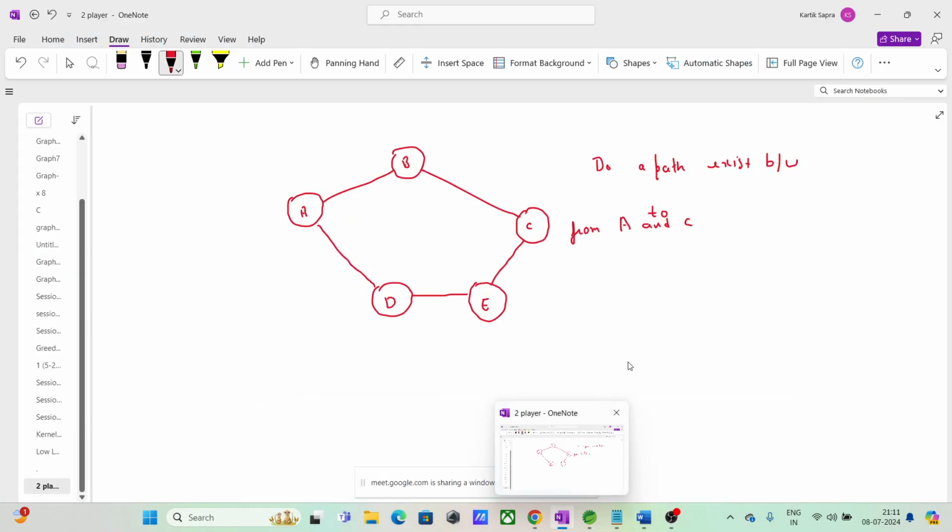So, what you can do is you can take somewhat like this: A to B to C, right? So you are reaching C via B. Another thing, what you can do is you can do A to D to E to C. Which one is the shortest?